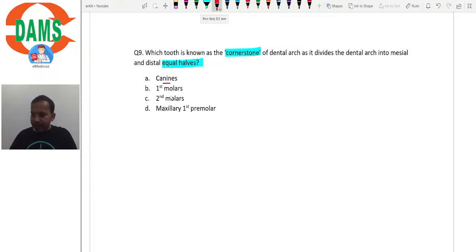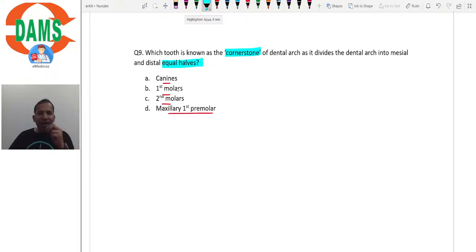Options are canines, first molars, second molars, and maxillary first premolar. Is it the canine, the first molar, the second molar, or the maxillary first premolar?